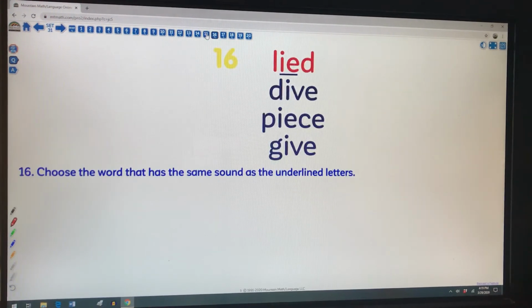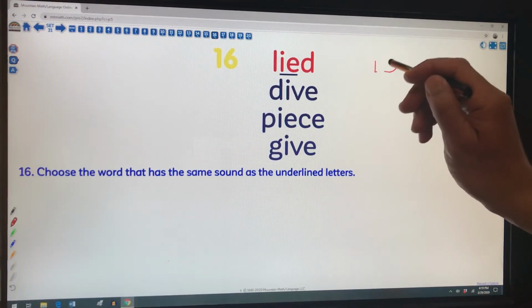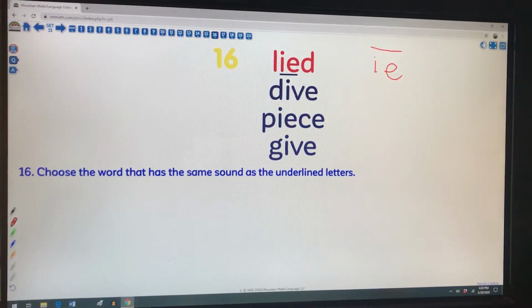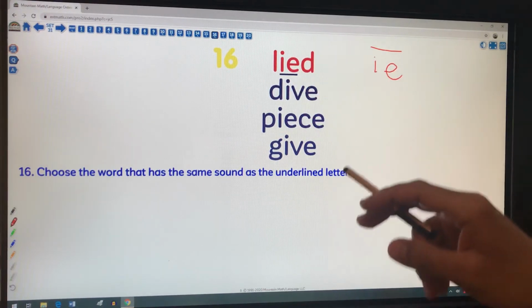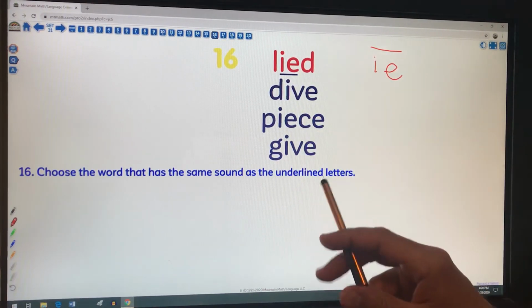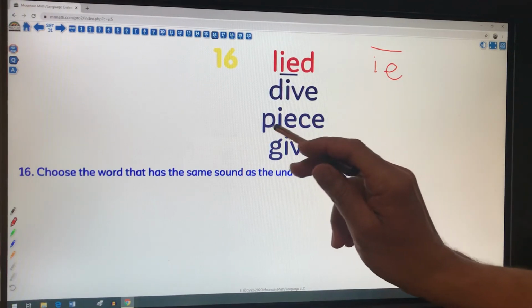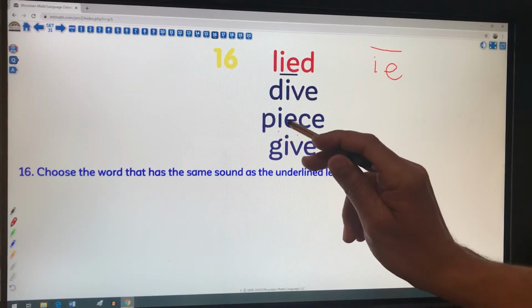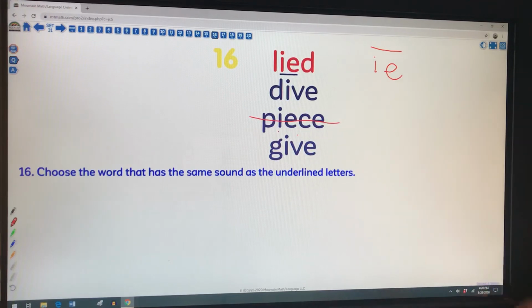Number 16. Okay, so in these words here, I choose the word that has the same sound as the underlined letters. So the I-E is going to be the long I sound, okay? Lied, I. So I need to find any of these words that have the long I sound. Now the trick question here is, I do have an IE, but if I sound this word out, peace, this is actually a long E sound, so it can't be peace.